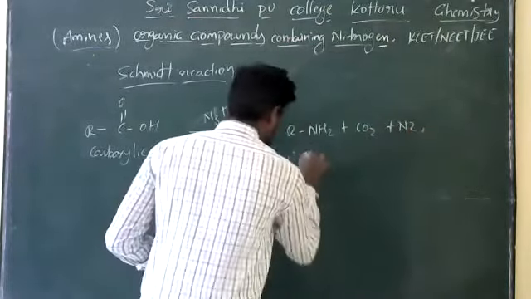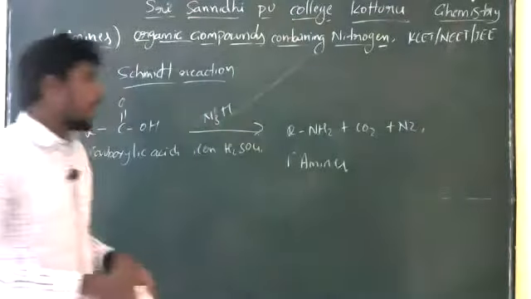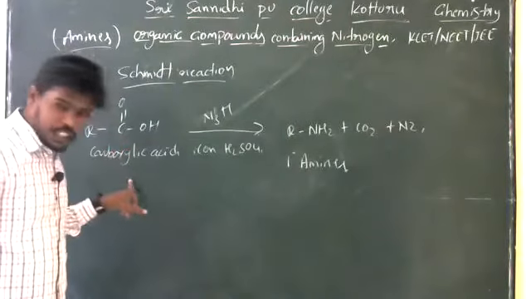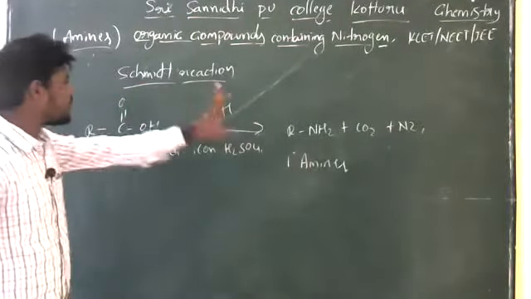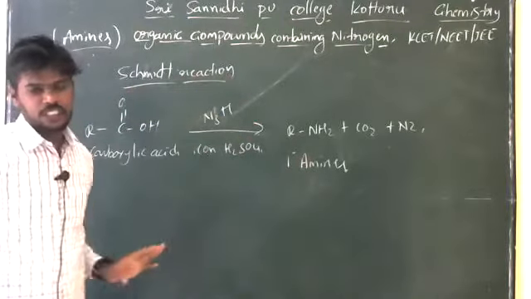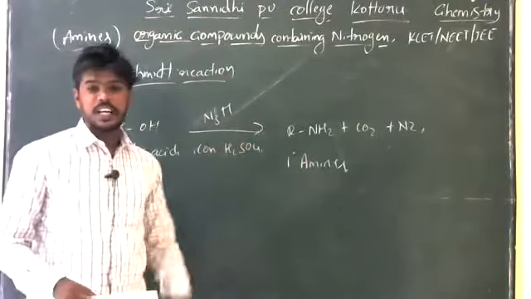So this one we can call it as primary amine, right? So the carboxylic acid taken produces the primary amine. This reaction we can call it as Schmidt reaction, in the presence of the concentrated H2SO4.